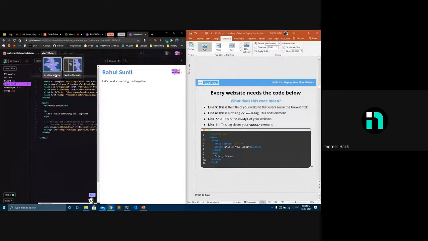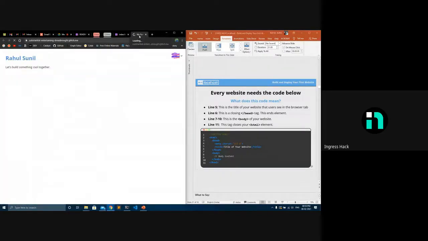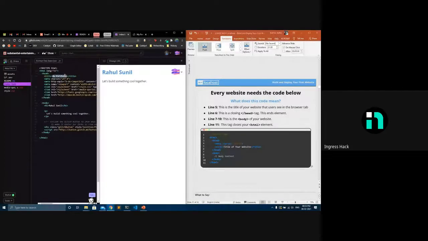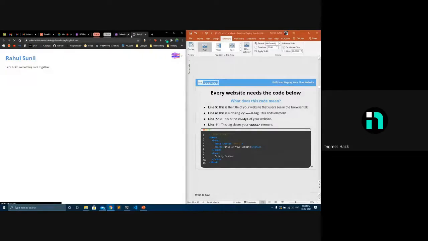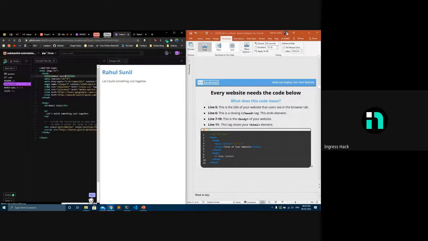I'll open it in a new tab, then you'll be able to understand. Yeah, here it came as My Portfolio. If I change it from My Portfolio back to Rahul, it just changes that. So whatever I type inside the title goes on the tab. I'll close this, it will be much easier.